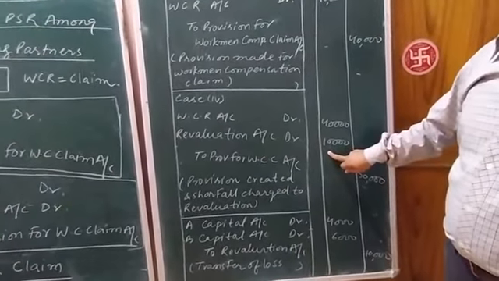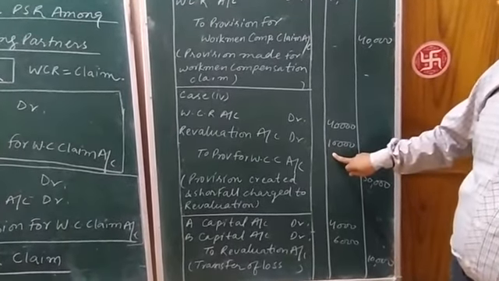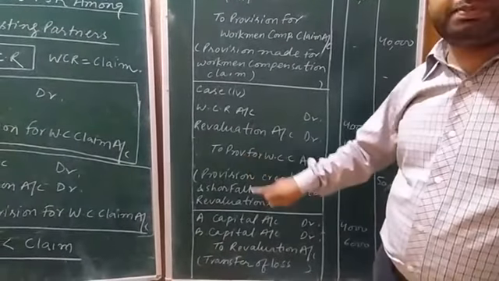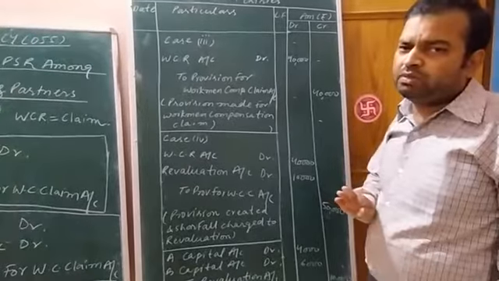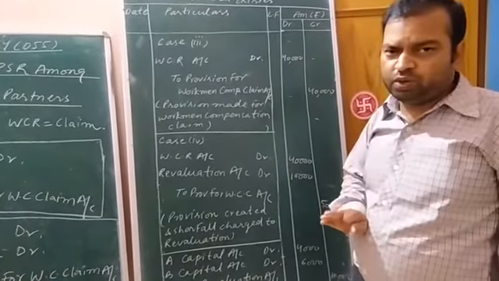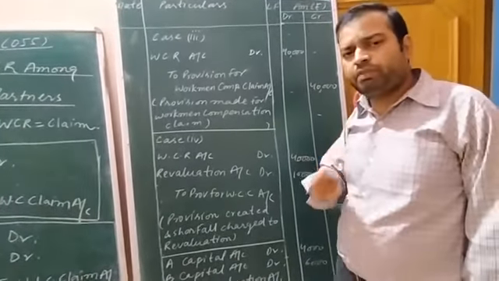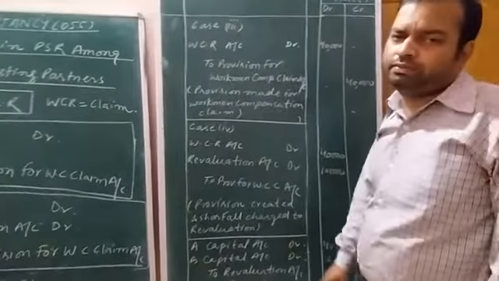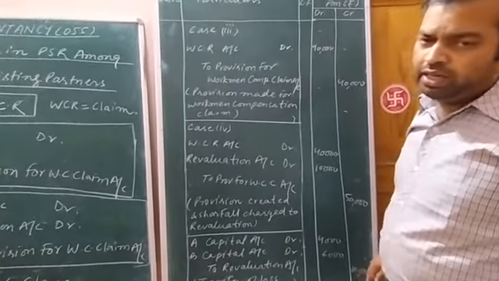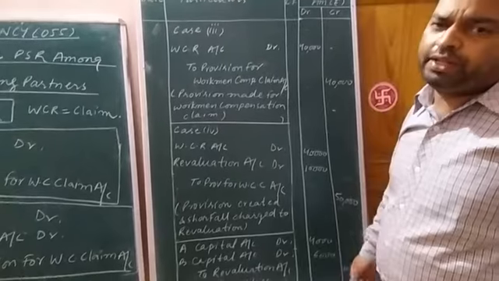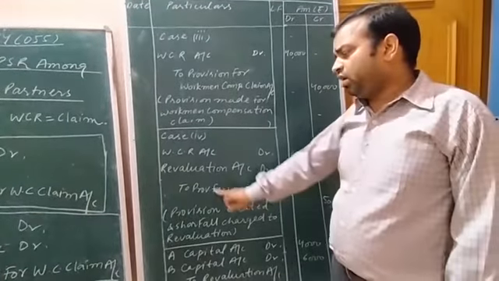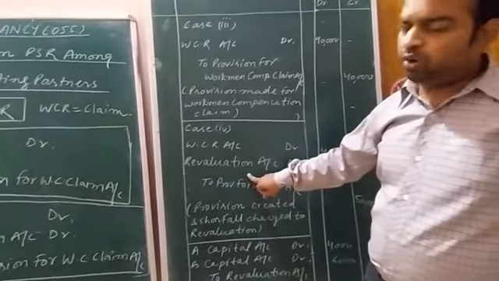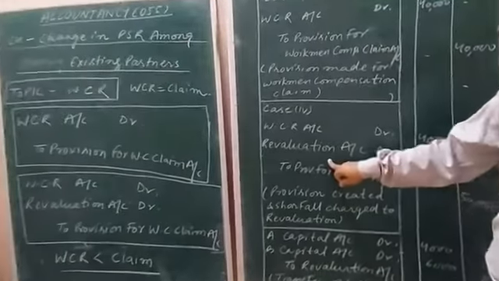Workman compensation reserve provision, I already explained you. Provision for workman compensation reserve is a liability, and the increase in the liability is shown in the revaluation account, on the debit side.